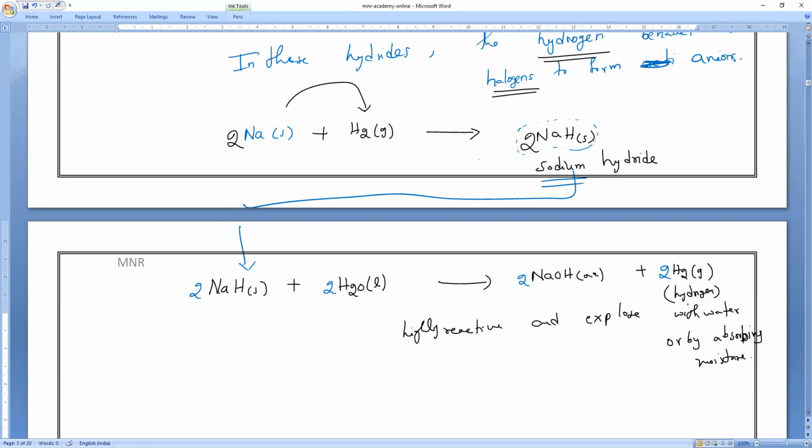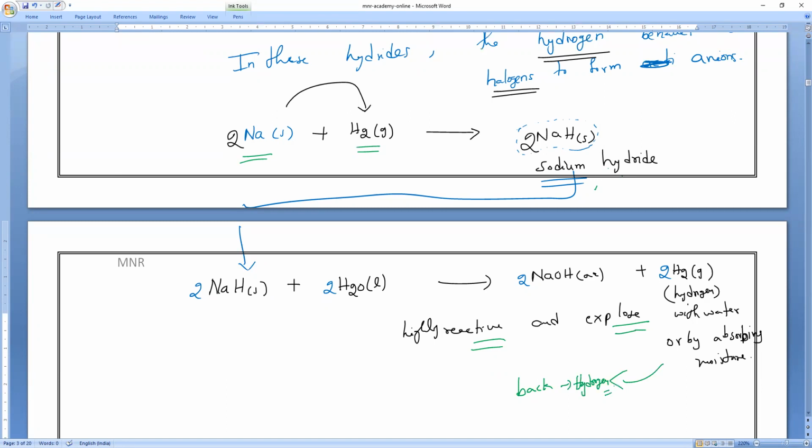No hurry. Actually, the first reaction is sodium reacting with hydrogen. It will form sodium hydride. And what is the statement we are making? These hydrides will react with water. It is highly reactive and explosive, and they will give back hydrogen. That is our statement. Do you understand?